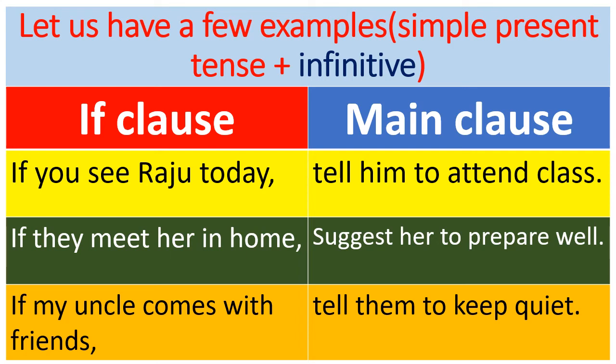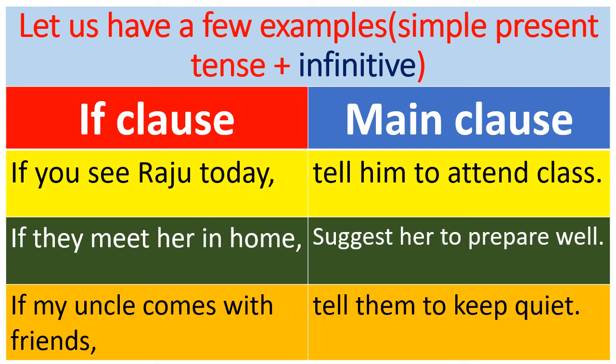The if clause is always used in simple present tense here, whether it is the first, second or third one. But the main clause will change. In the previous examples, we framed the main clause using will. But here, the main clause will be with to-infinitive.